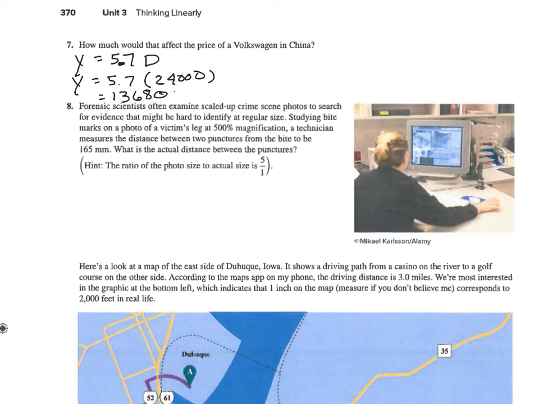136,800. Okay, so in the previous problem, it was 170,400. So 170,400 minus 136,800. Go ahead and subtract that. Means it was 33,600 less. Oops. It's morning. All right.